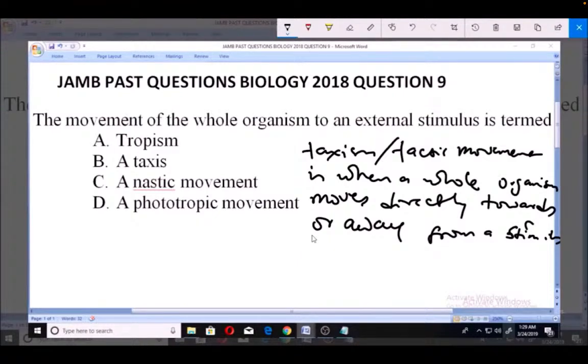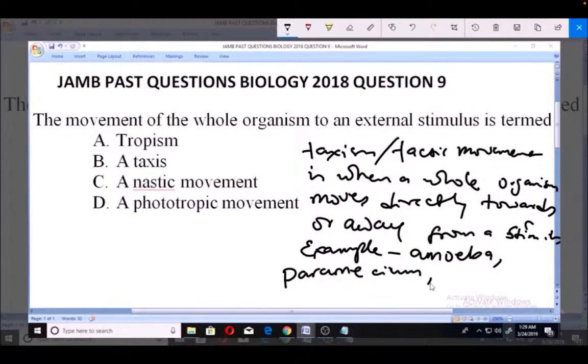Such movement occurs in... So where can we see taxism? An example is as we see in amoeba. These small microorganisms, when they want to respond, the whole of their body moves, unlike mammals, where parts of the body move. We also have paramecium. You can see it in paramecium. You can also see it in earthworm. So these are where we can see these taxism movements or tactic.